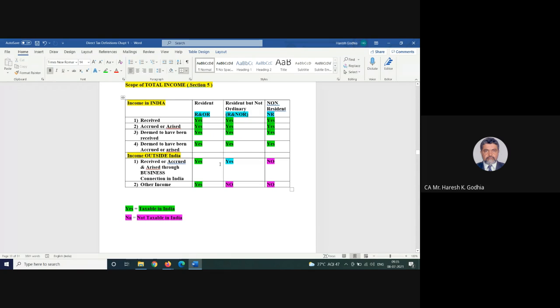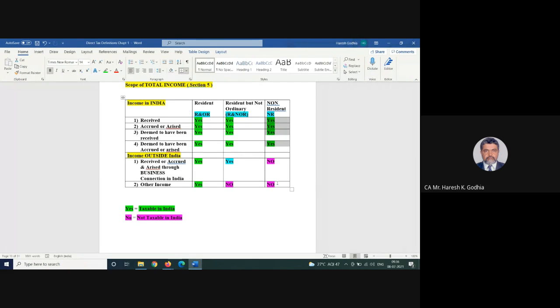Most of us are ordinary residents. But some people who are basically from abroad may not fulfill the second level conditions, and therefore they become resident but not ordinary. Now, which are those conditions? Very soon we will start with that. Non-resident is one who is not at all a resident here, and therefore he is non-resident.